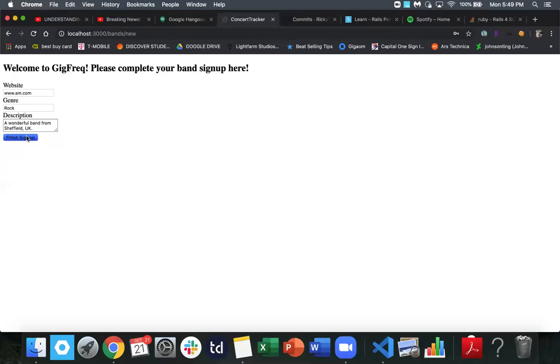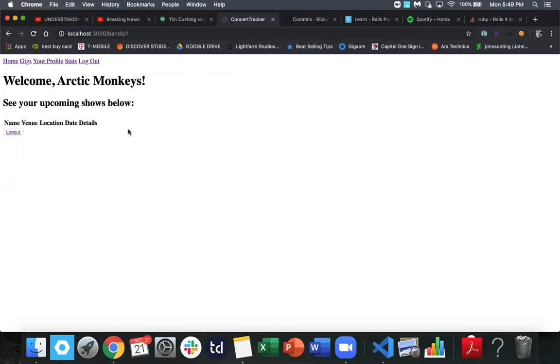And then we'll finish the sign up. Cool. So now this is the band's dashboard. So again, if a band has posted any shows recently, it'll show up here. So they'll have the menu option gigs, and then their profile will be the same. And then they also have an option called stats, which I'll show you in a minute.